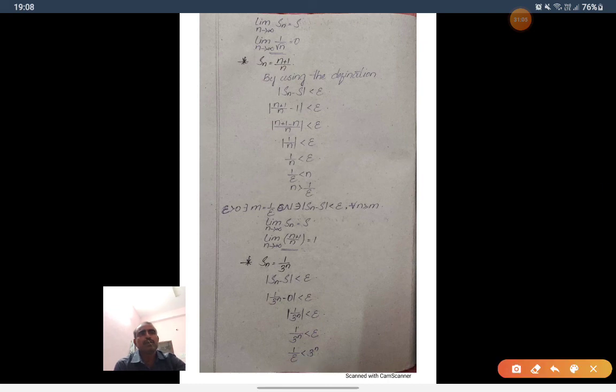Observe one more example. Sn is equal to (n plus 1) by n. Then |(n plus 1) by n minus 1| is less than epsilon. So here 1 by n is less than epsilon, 1 by epsilon is less than n, n greater than 1 by epsilon. So there exists n greater than m where m is equal to 1 by epsilon. So for every given epsilon, there exists m equal to 1 by epsilon such that |Sn minus 1| is less than epsilon, so the given sequence Sn converges to 1.